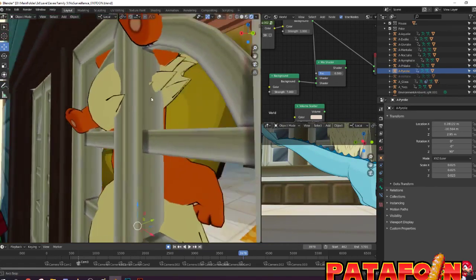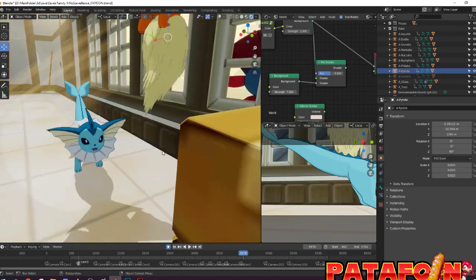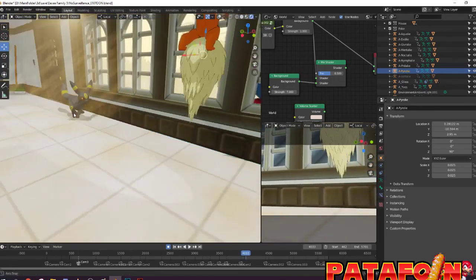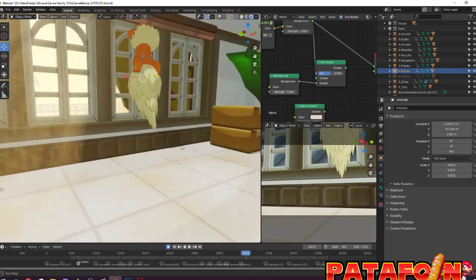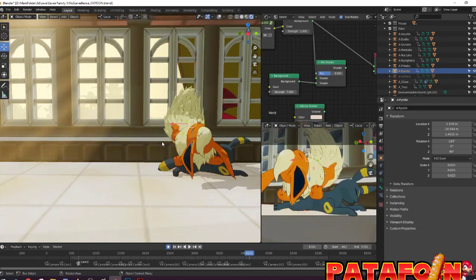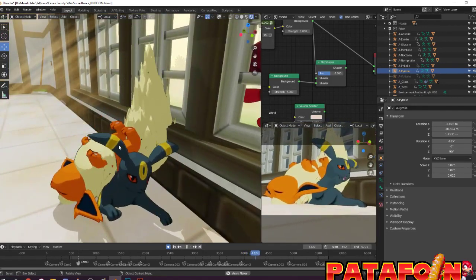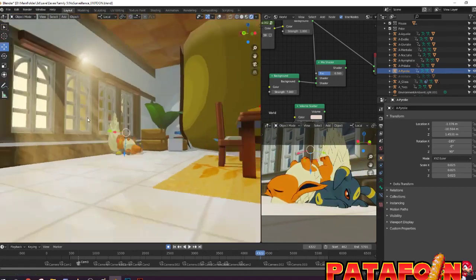Well, he clips a lot through the wall. And he will fall on Umbreon normally. Hop, he's here. He's running. And then... Boom. And at the end, I have Glaceon.